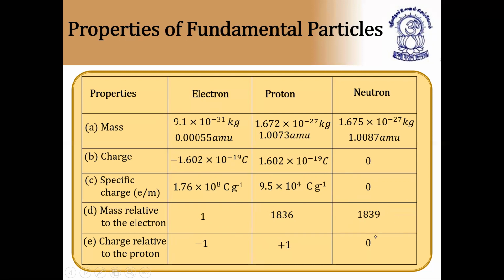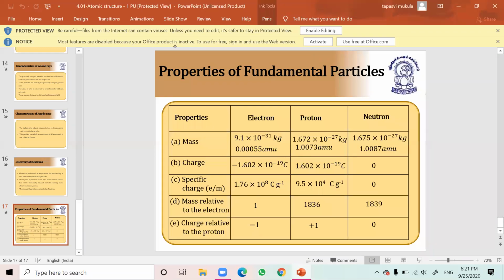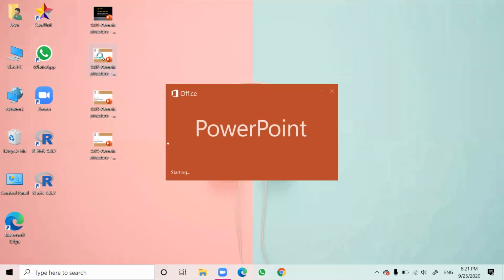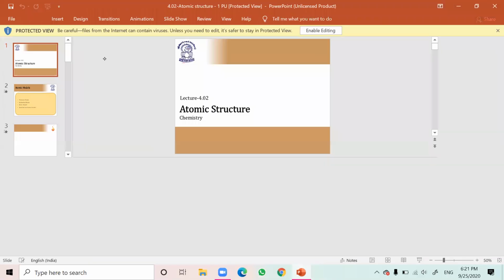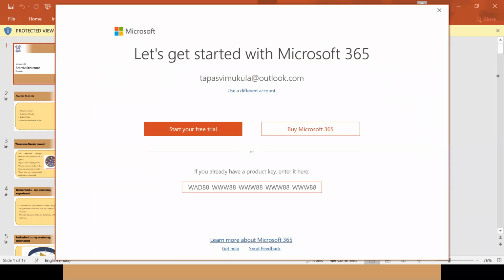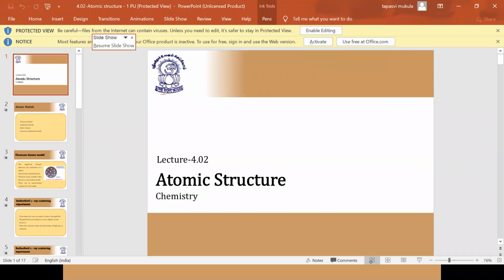So this is about properties of fundamental particles and how the discovery of electrons, protons, and neutrons came into existence. Again, I'm repeating: electrons were discovered by the cathode discharge tube experiment. Protons were discovered by the anode discharge tube experiment. Neutrons were discovered by bombarding alpha particles on beryllium atom. So these are the existence of fundamental particles.